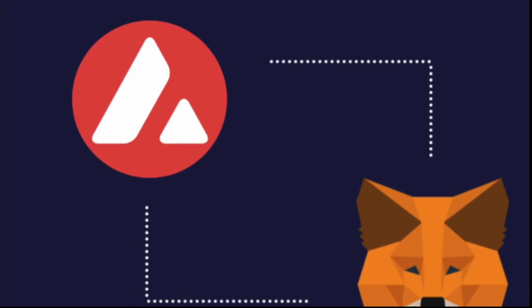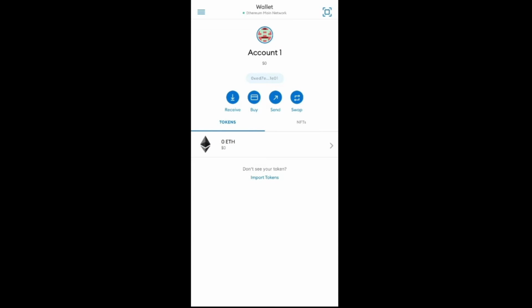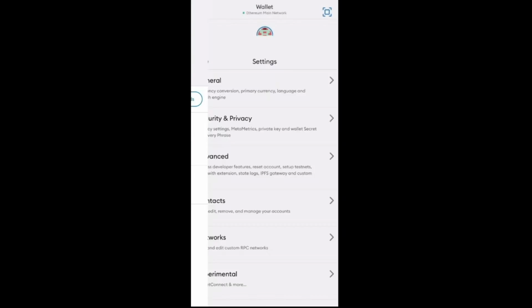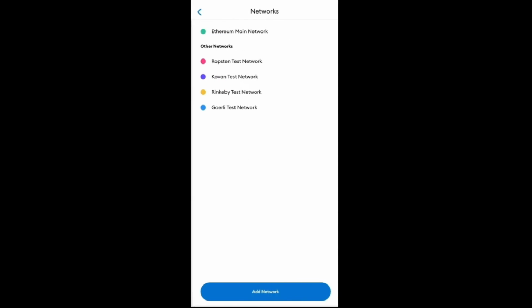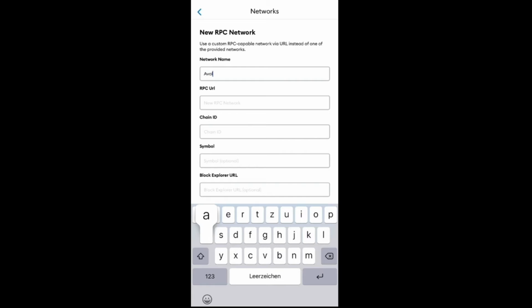So let's go. After the download, open MetaMask. Click on the three bars in the upper left corner, choose the option Settings and click on Add Network. Fill in all fields accordingly, so that you can easily insert this, I have put all of it in the video description below.